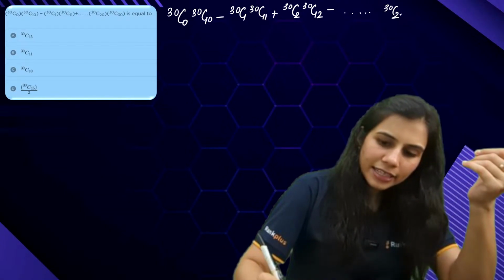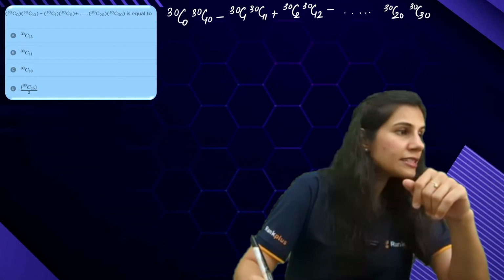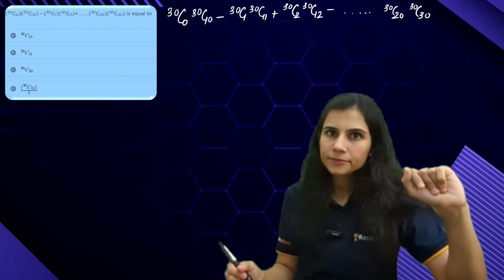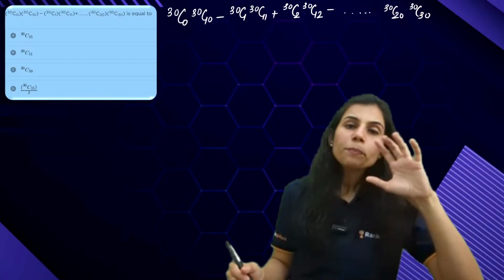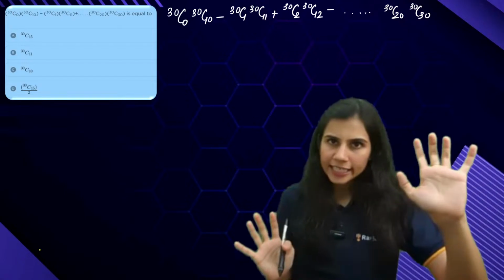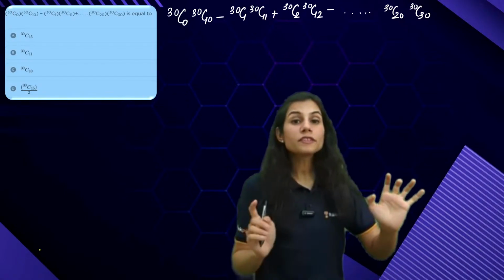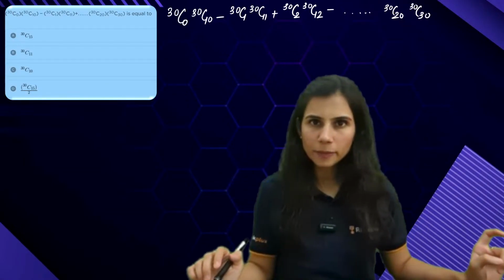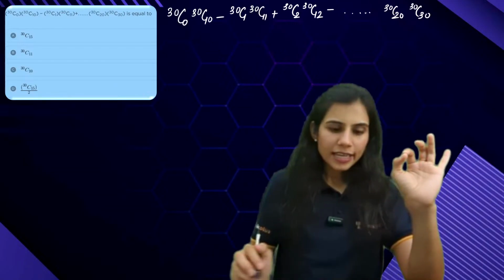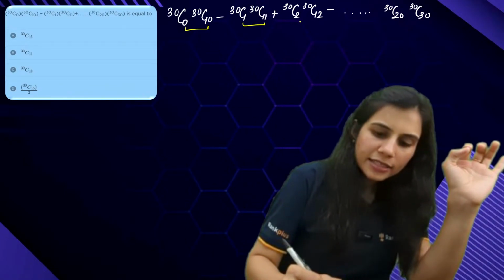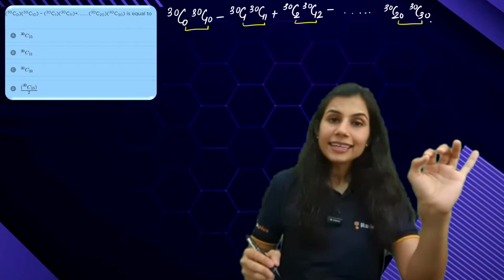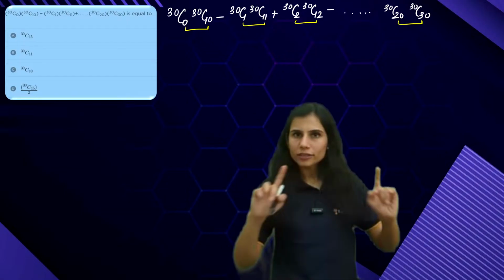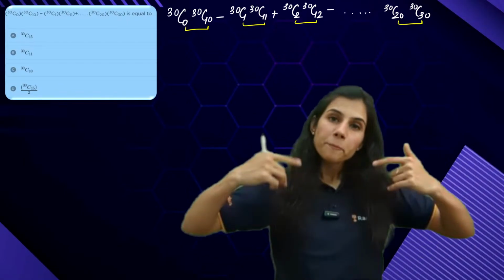Last term is 30C20 into 30C30. Now, again, you can see this is a binomial series which involves a product of binomial coefficients as each term. The very first exercise is whether the sum of lower indices is constant or not. Right now, the sum of lower indices in each term is not the same. It's not constant. So I will make it a constant.